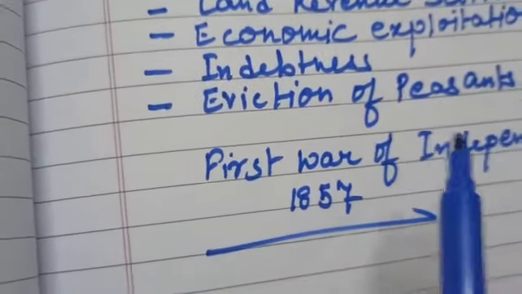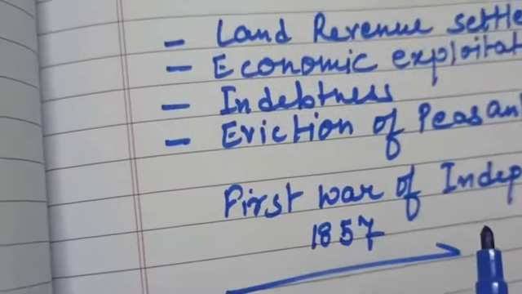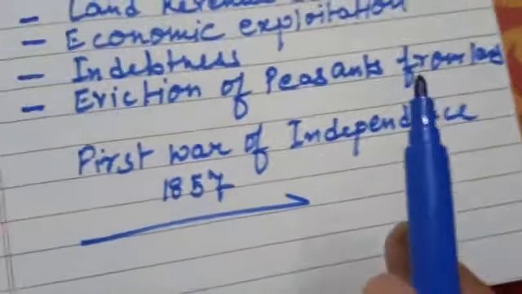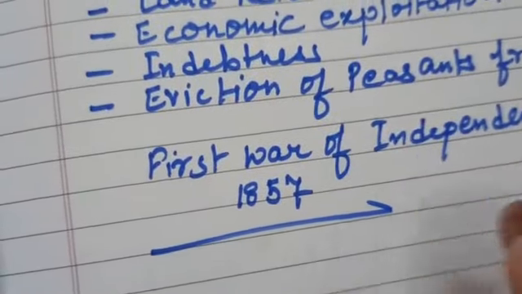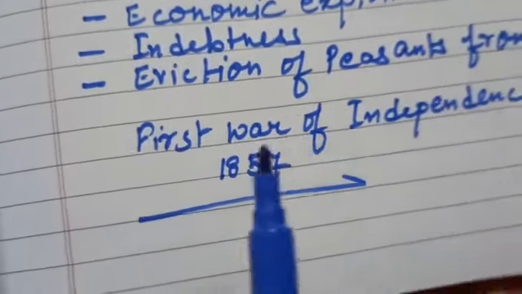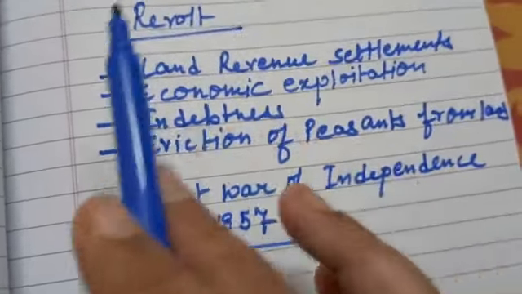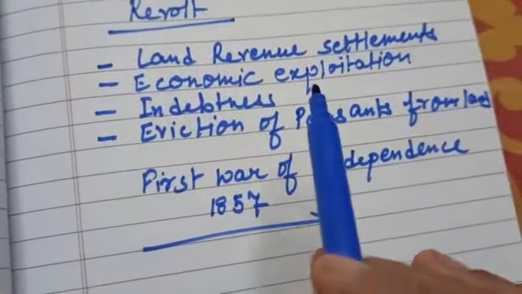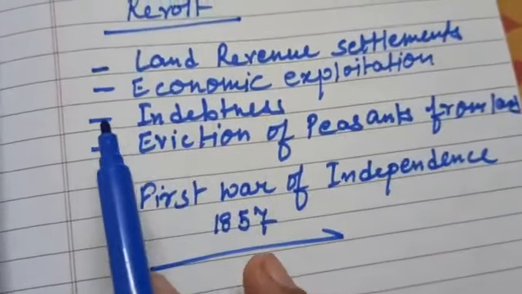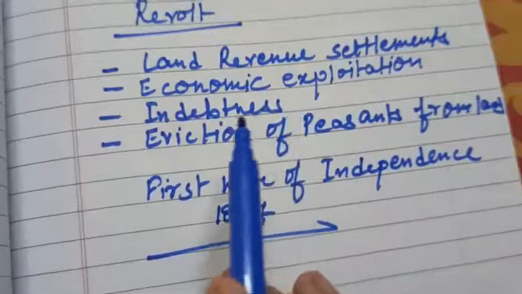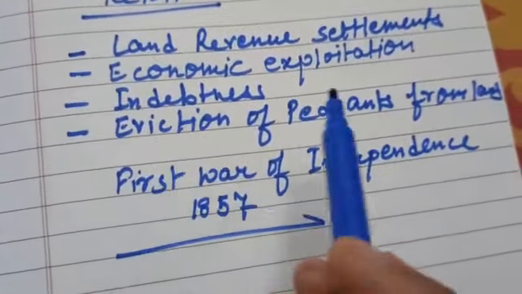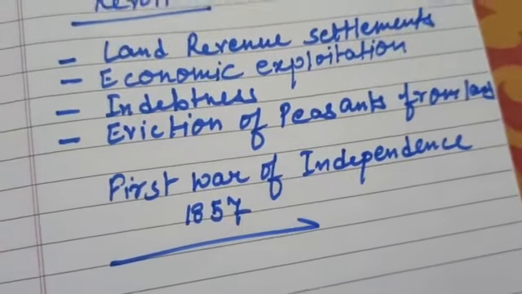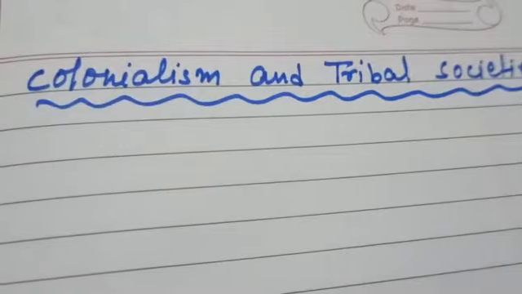In 1927 at Bardoli, Sardar Patel opposed the increase in revenue by the Bombay Presidency. The Satyagraha forced the government to revise the revenue. And the peasants of Kheda, that is the Kheda Satyagraha, opposed the revenue rise. So we have seen the farmers revolted at various places, and these were the causes why the farmers revolted: because land revenue settlements were very high, because they were exploited by the Britishers, because their indebtedness was increasing, and because they were evicted from their land and became landless farmers.